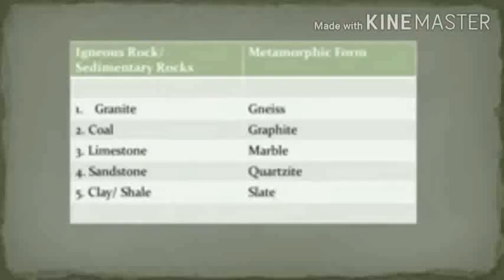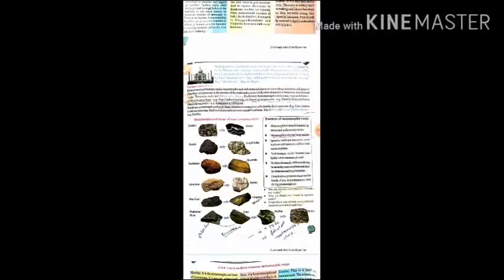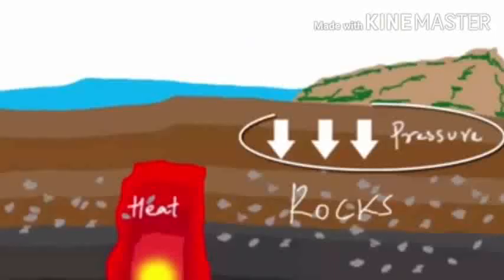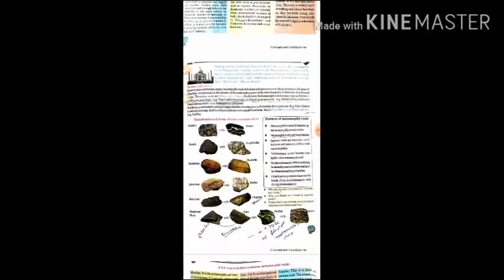What are the main causes behind these metamorphic rocks? One is pressure and another is temperature. The process by which these rocks are transformed is known as metamorphism. Metamorphism is the process by which one rock transforms into another rock.